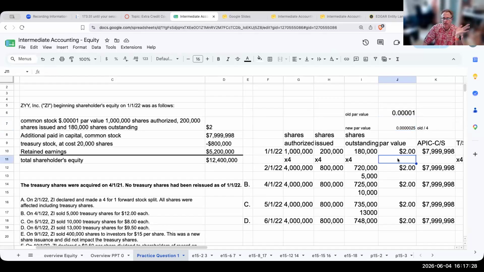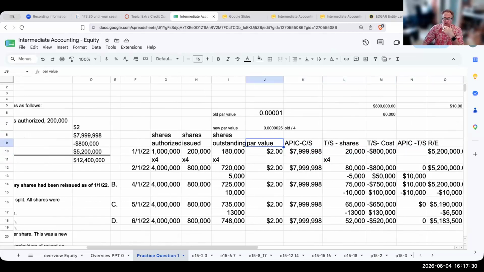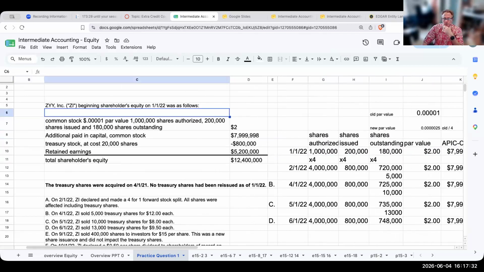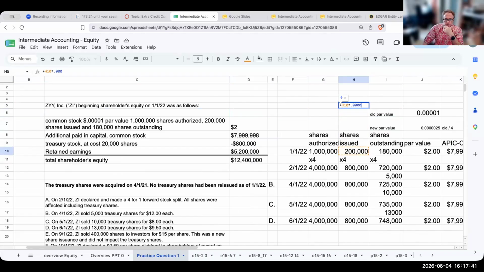Remember, when I went through this, if I have my shares issued at 200,000 times 0.0001, that gives me $2. If I use that same 0.0001 at 800,000, that would have given me $8. So that's why I have to change this up. So what I'm going to do is go ahead and borrow this.